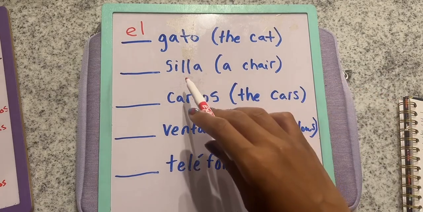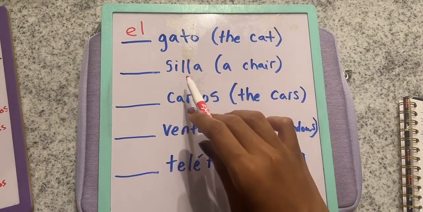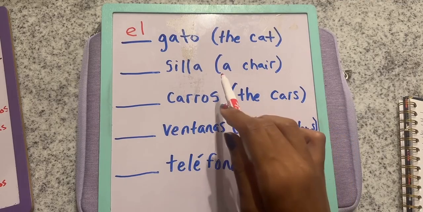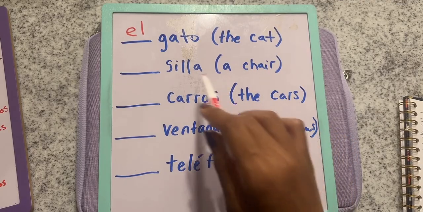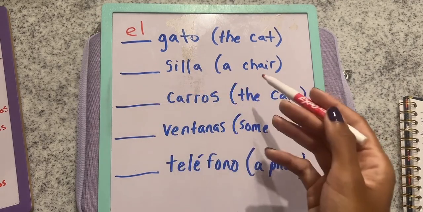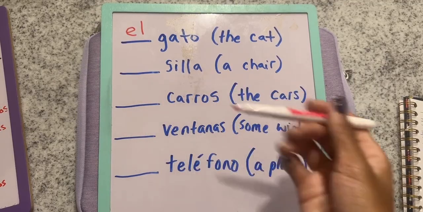All right, now, what if we want to say a chair? Silla is chair. How are we going to say the A part? If I want to say a chair, it would be blank silla. What do we put there?